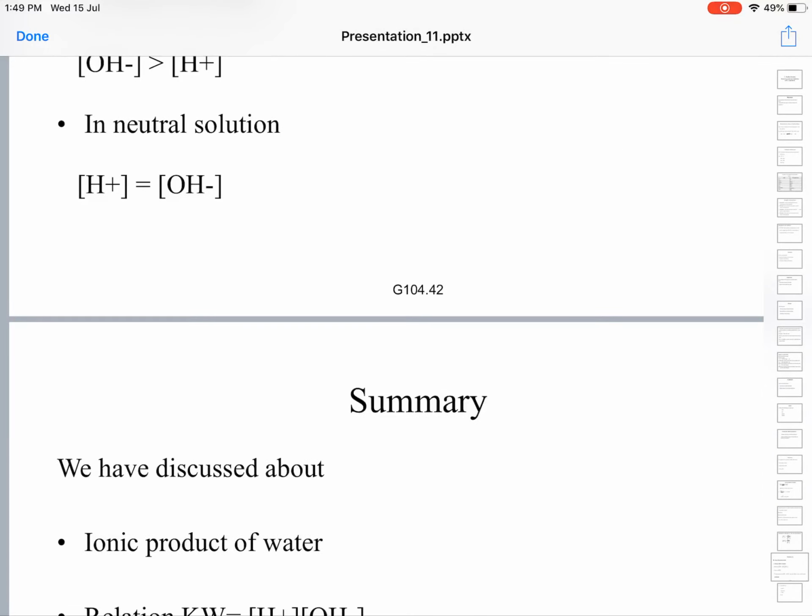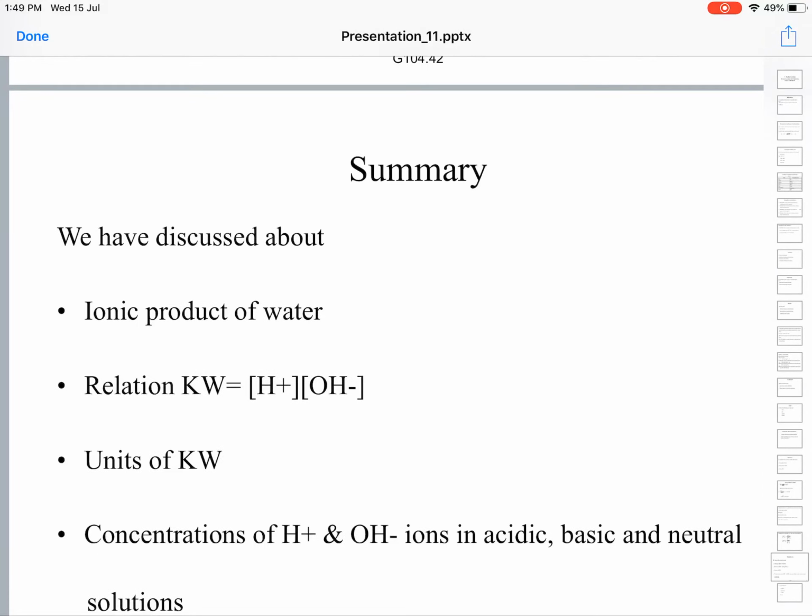Summary. Let us see what we have seen. We have seen the ionic product of water. The relation Kw is equal to the product of H plus and OH minus ion concentrations. Units of Kw, the ionic product of water, are moles squared per liter squared.